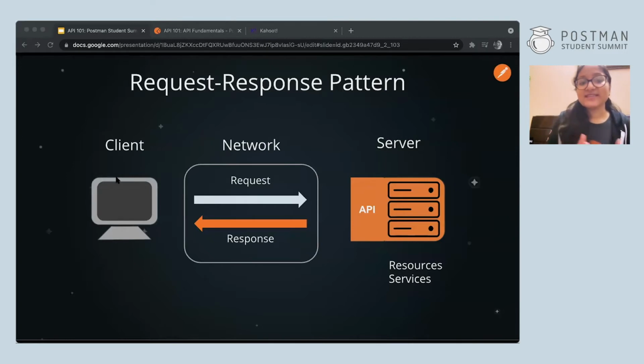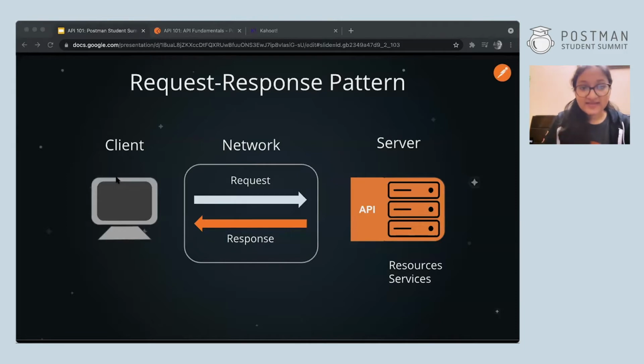So an API is the interface that exposes these resources and services to the clients in a network. The client can interact with an API by making requests over the network to the API. The API will then evaluate the request, perform the required operations, maybe interact with the database or other APIs, then send back the response to the client.